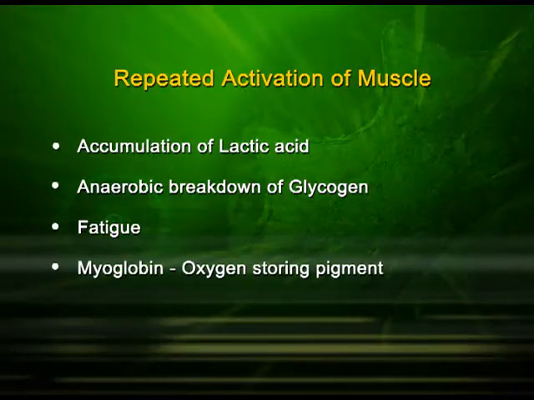And also one more point, myoglobin is present in a muscle cell which stores oxygen. It is an oxygen storing pigment in your muscle, so that when you are using muscle repeatedly, you have more oxygen available to you. Because of this pigment, the muscle looks reddish in color, and we can call it red fiber, and some muscles have less of this myoglobin, that is called white muscle fiber.